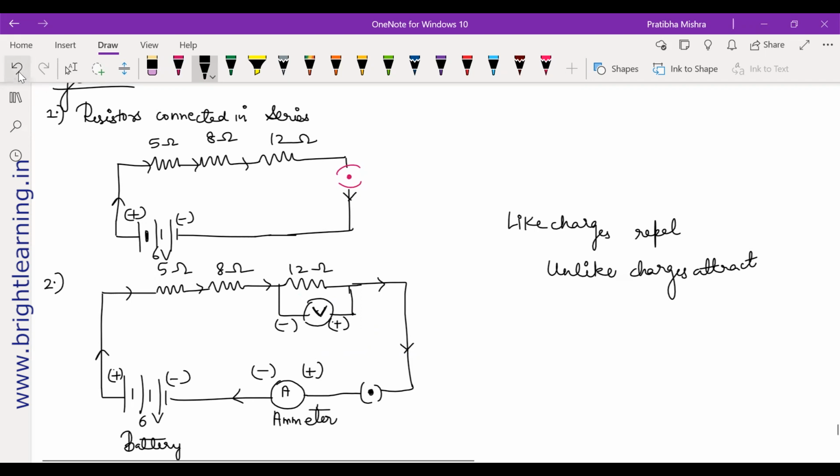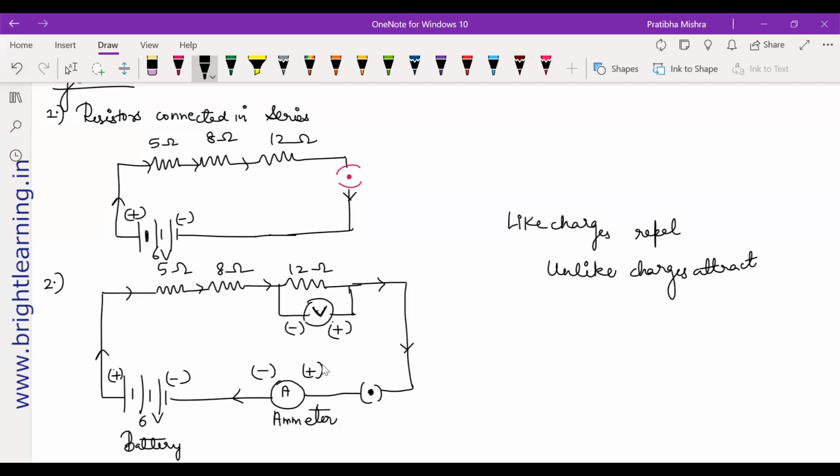Or else what you can do is, since you have the ammeter which has negative to this side and positive to this side, just see how the battery is placed. The positive terminal is the longer one, no? So this side has to be negative. The one which I drew before was correct.